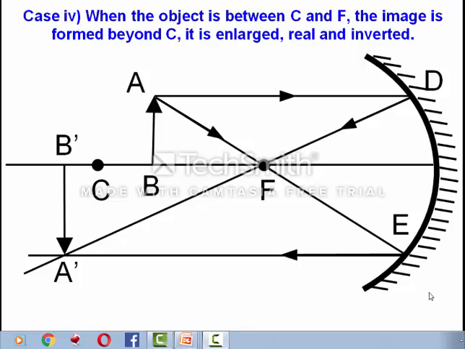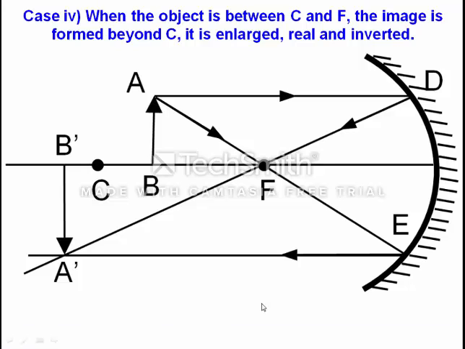In our last video lecture we saw case number 3 and case number 4. Till now we have studied up to case number 4, and the last case which we studied in our last lecture was when the object is between center of curvature and focus. So when the object is between center of curvature and focus, we found where the image will be formed, and what will be the nature, position and size of the image.